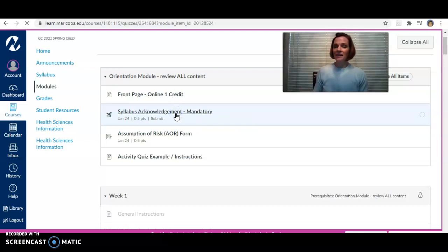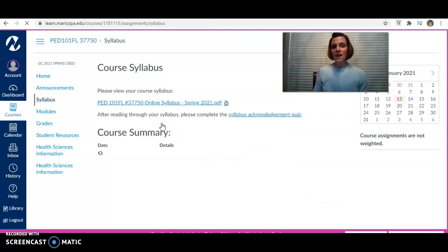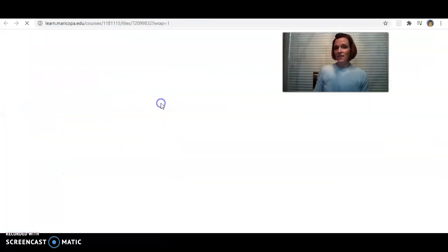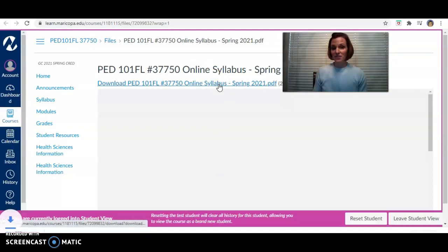So if you click on that, you have another button that'll take you to your syllabus. Your syllabus, you can click again here, you can download it via PDF, or you can just read it online, whatever is easiest for you. Sometimes online it takes a little bit to get it downloaded on Canvas, depending on how many people are using Canvas. So you can always click on that PDF button as well, and that'll pop right up for you.